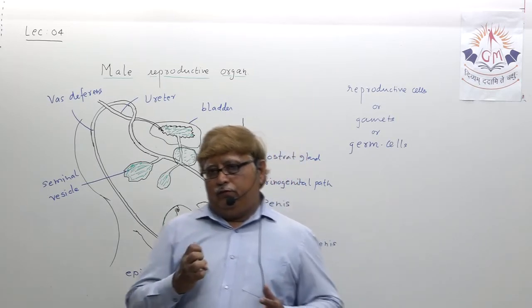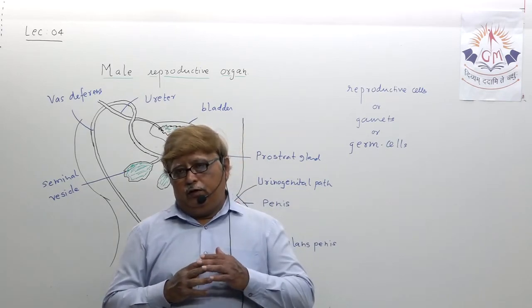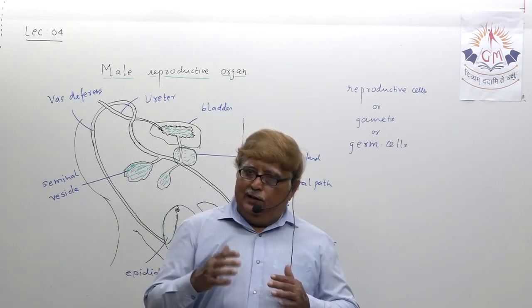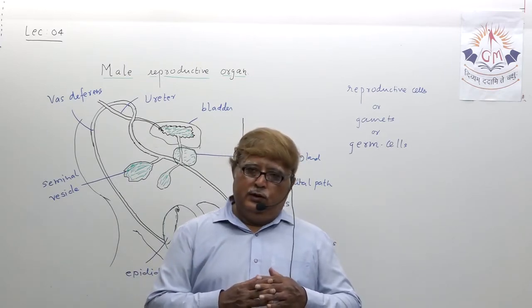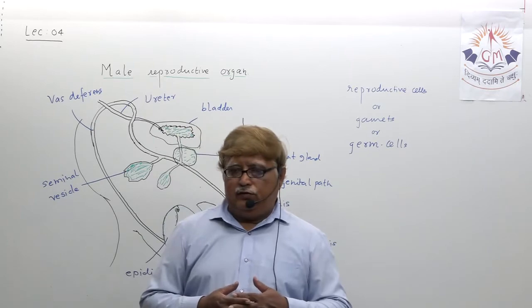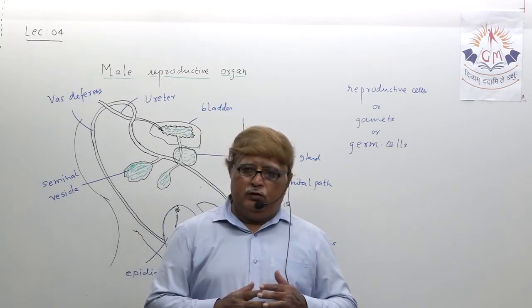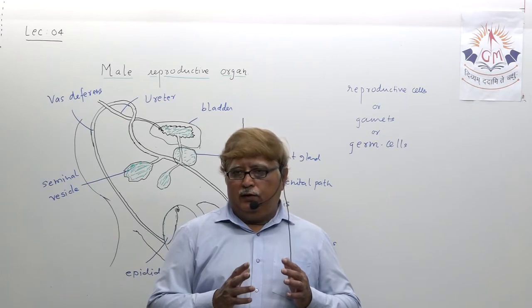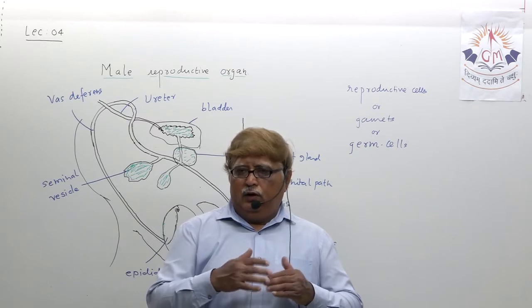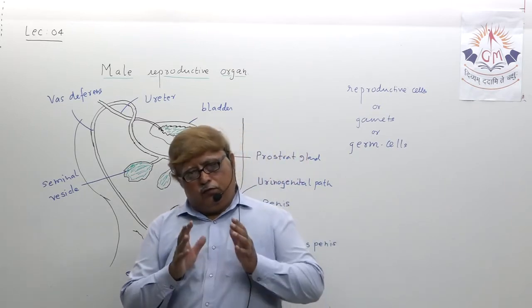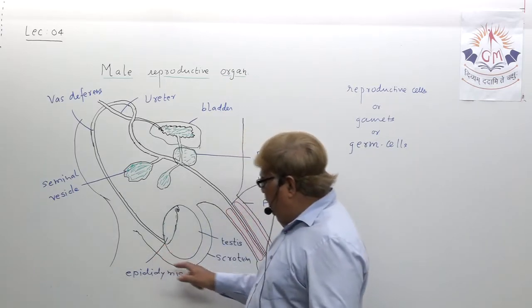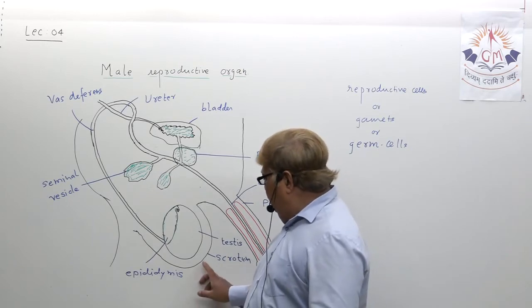The temperature of the testes has to be at least 3 to 4 degrees less than your body temperature. Suppose our normal body temperature is around 36 degrees Celsius. So for the production of sperm, the required temperature for the testes is around 32 to 33 degrees Celsius, and for that purpose it is protected by a skin layer which we call scrotum.